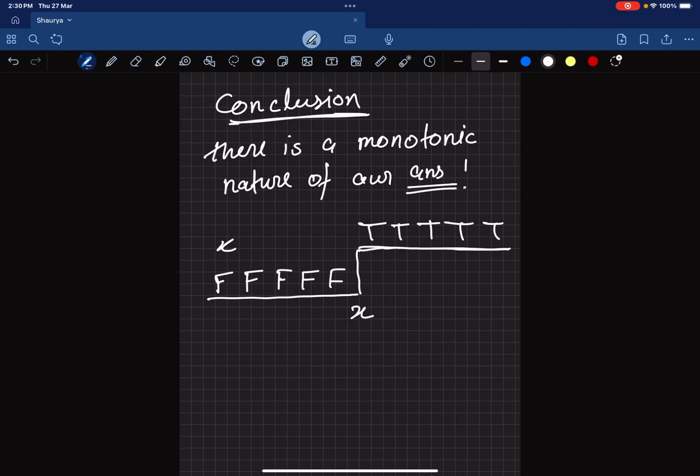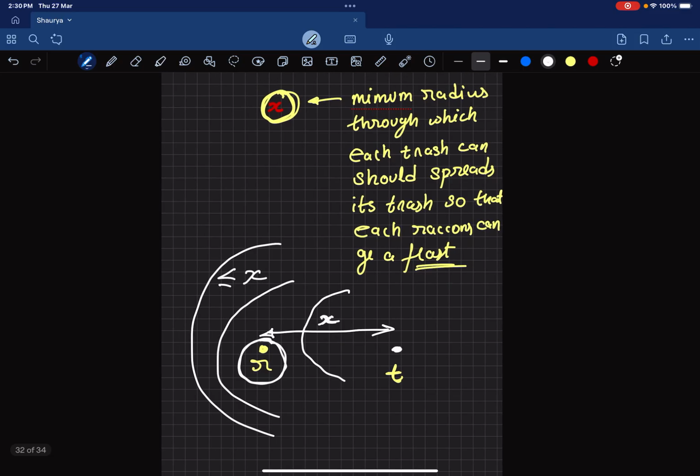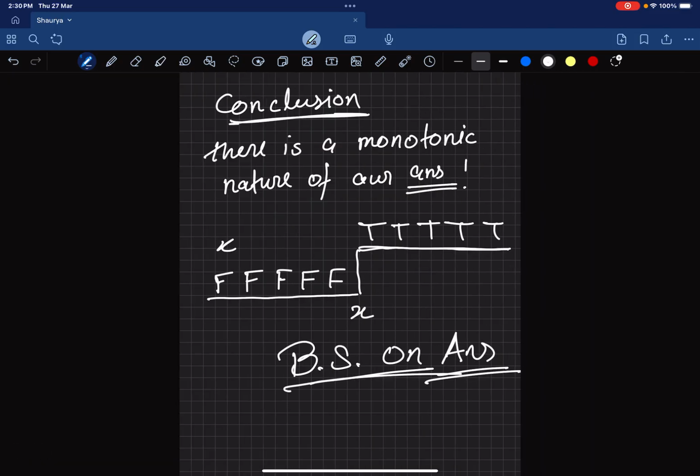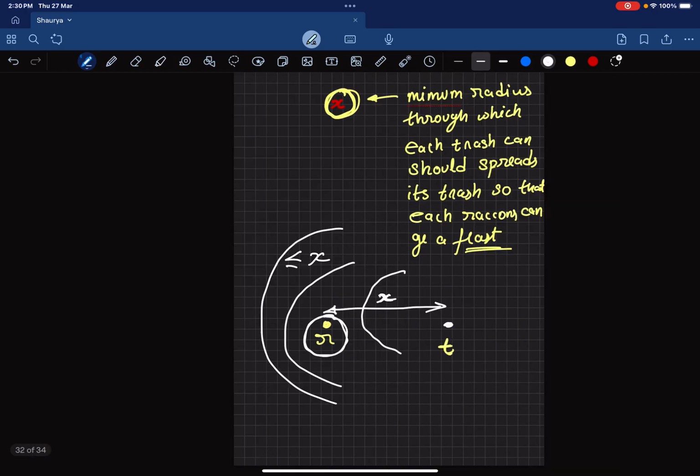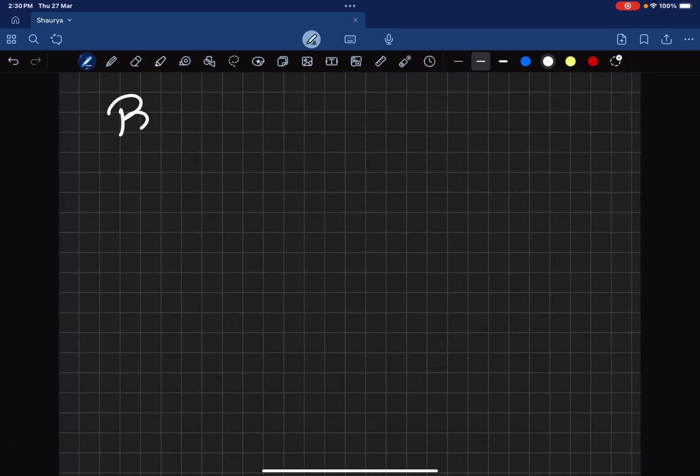So there is a monotonic nature of our answer. Whenever this happens, what do we apply? We apply nothing but binary search on answer, right? If we can see there is a monotonic nature, then we should apply binary search on answer. So if there is an answer, we will move our pointer here, and if there is not an answer, we will move the pointer here, right? So we understood there is a binary search on answer involved.